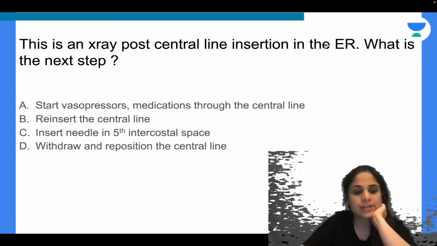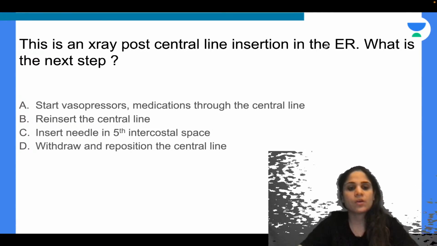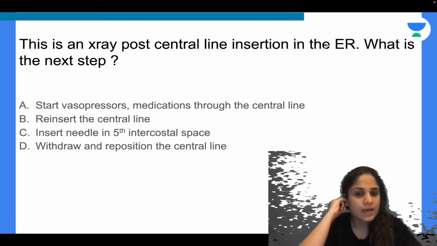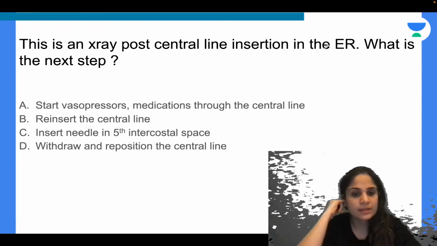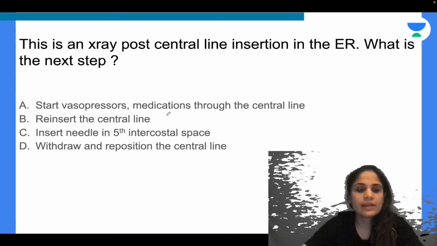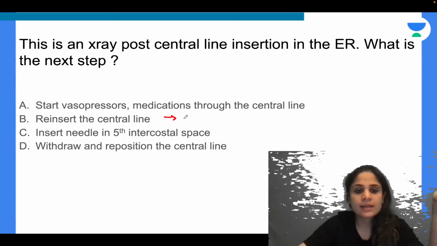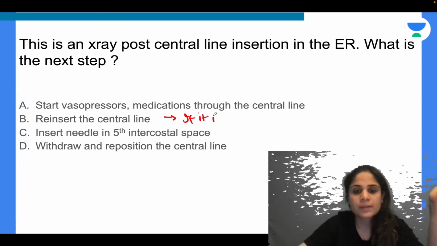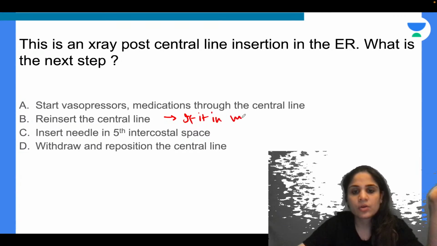Okay, so Yogesh and Chandrakanta are saying you will start vasopressor medications, and Chandrakanta is saying you will put a needle in the 5th intercostal space. Okay, now let's have a look at each of the options. Reinsert the central line if it is in the wrong space. It is in the wrong place.